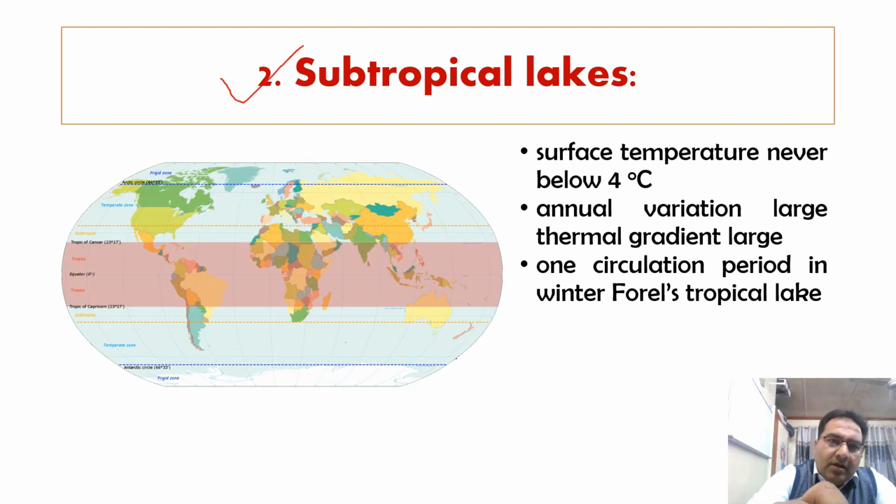Number 2, subtropical lakes. Surface temperature is never below 4 degrees centigrade, that is, always above 4 degrees centigrade. Annual variation is large, thermal gradient is large, and one circulation period is possible, and that is in winter. It is Forel's tropical lake. So Forel's tropical lake here is the subtropical lake.